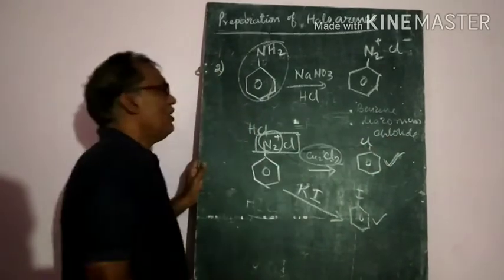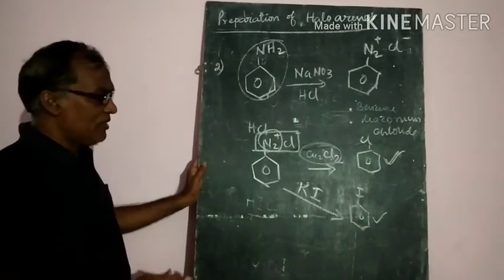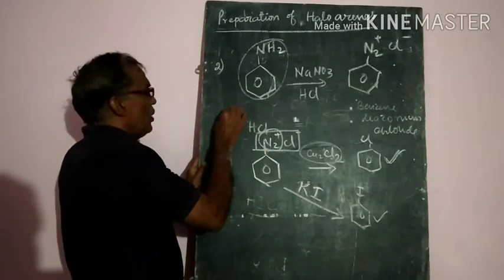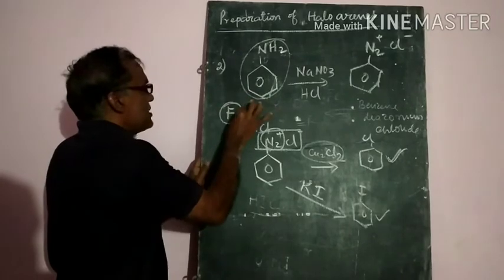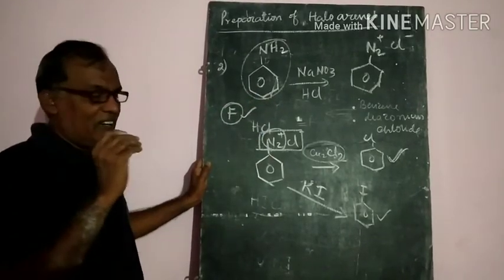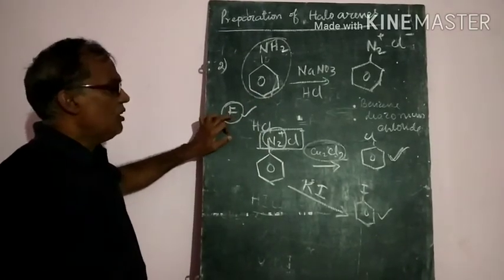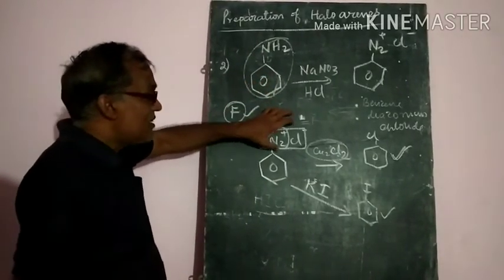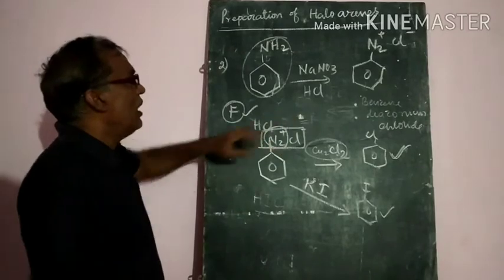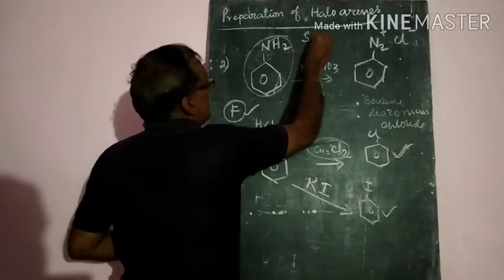These are the only three haloarenes we can prepare. But we cannot prepare fluorobenzene, because fluorine has the highest electronegativity. But the remaining three we can prepare by two methods. This reaction is called the Sandmeyer reaction.